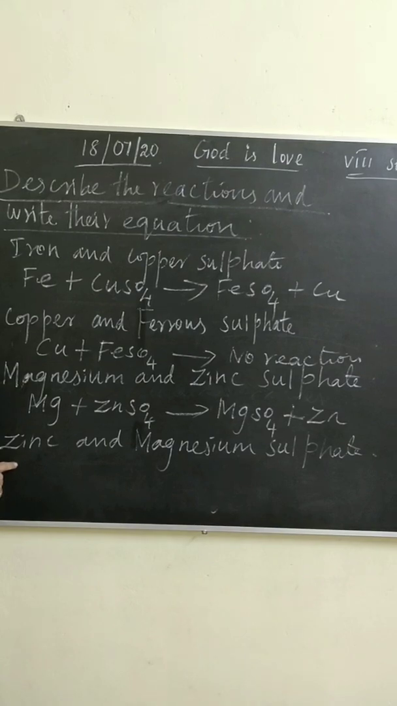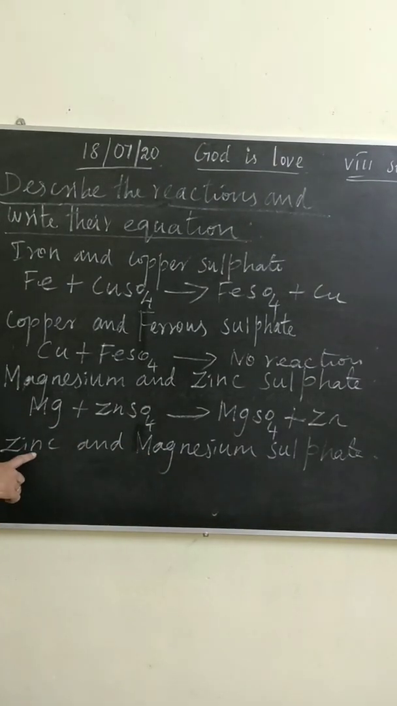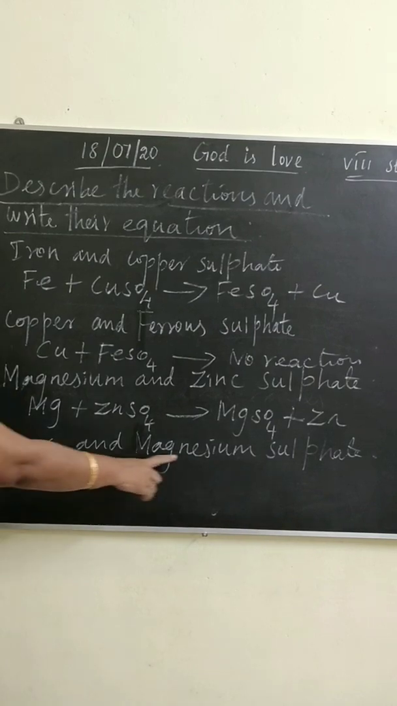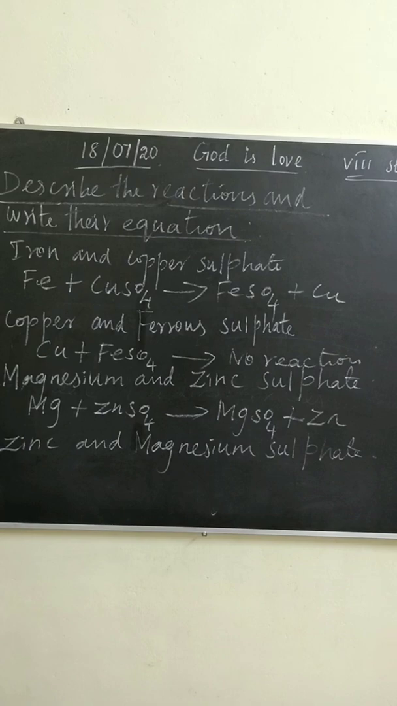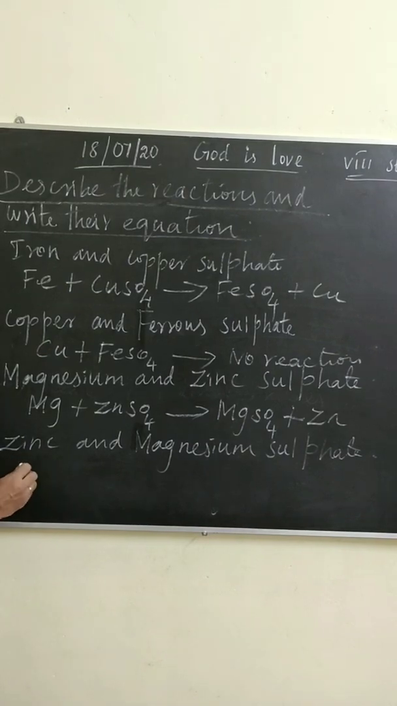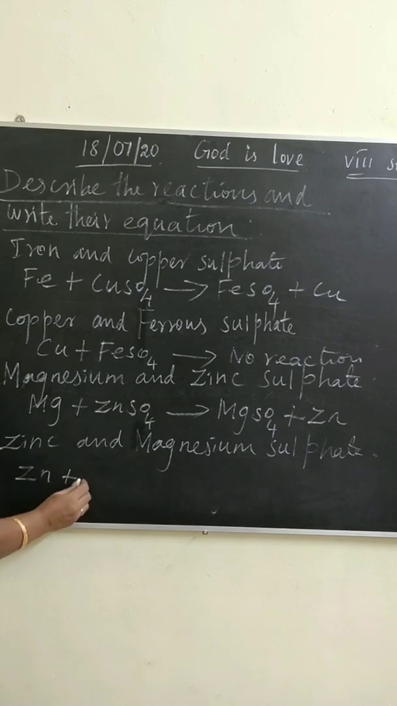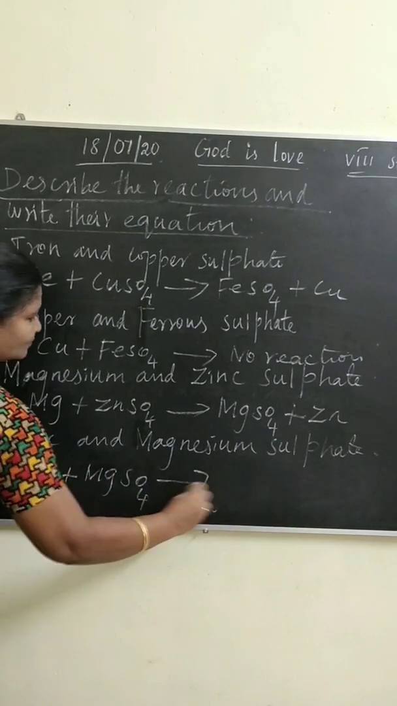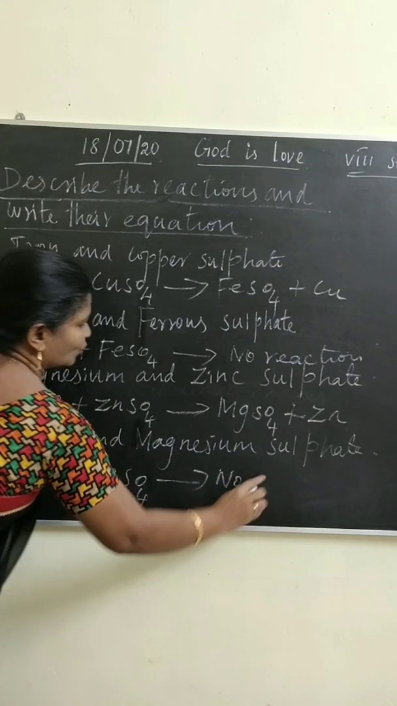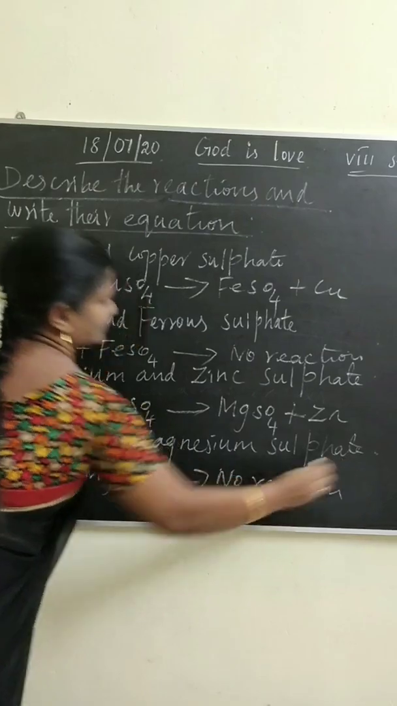Then fourth reaction, zinc and magnesium sulfate. When zinc is added with magnesium sulfate solution, no reaction takes place. Zinc reacts with magnesium sulfate. No reaction takes place.